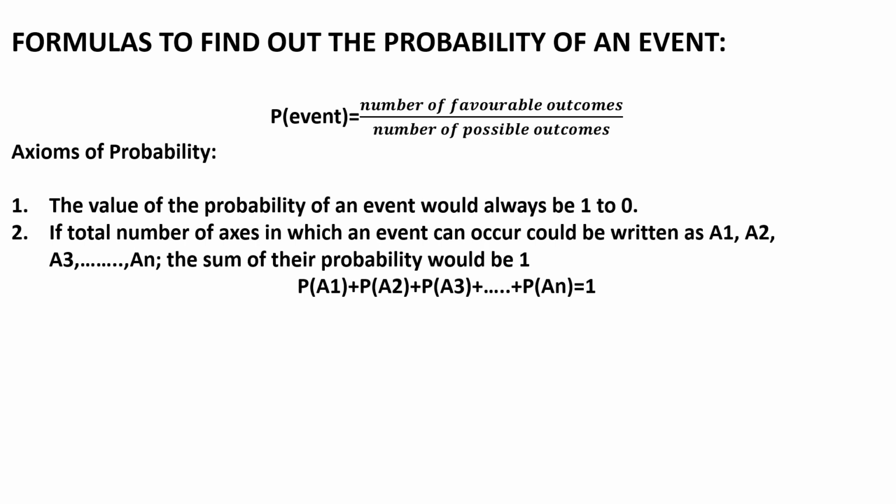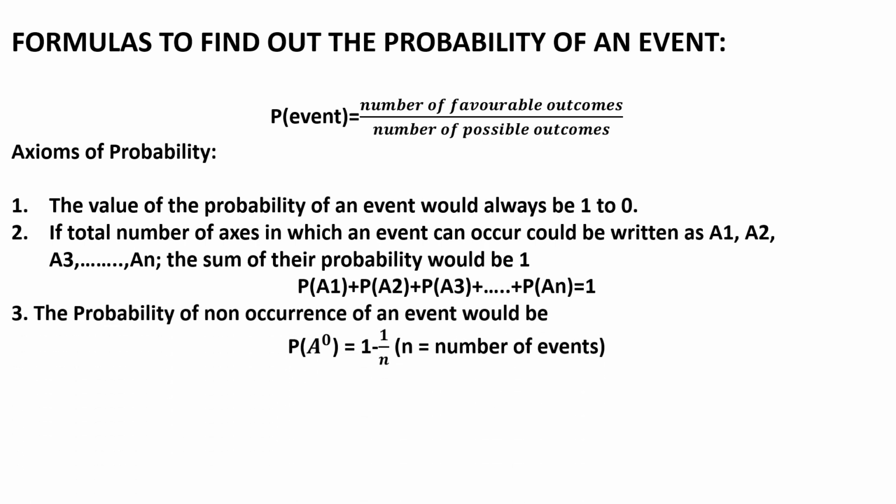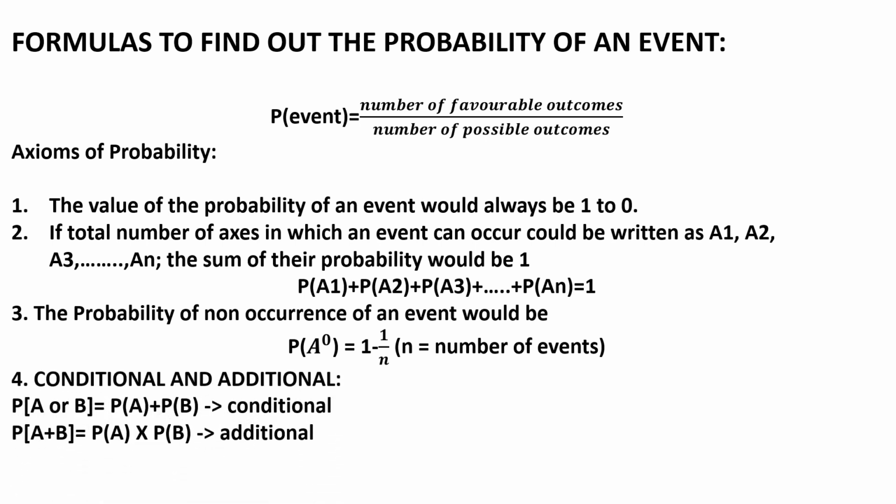The second one states that the summation of the probabilities of events would always be equal to 1. The third one is to find the non-occurrence of an event, which is 1 minus 1 by n, where n here represents the number of events. In the fourth case, we have two kinds of things, one is conditional and one is additive. When we need to choose between two probabilities of an event, we apply the first, and when we need both the probabilities of an event, we apply the second one.